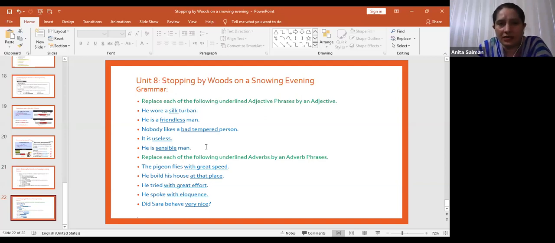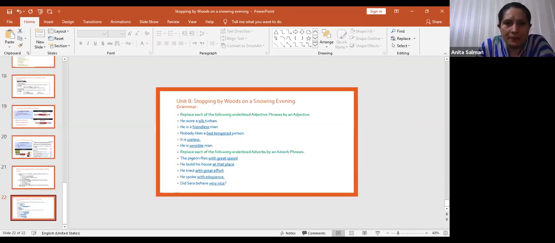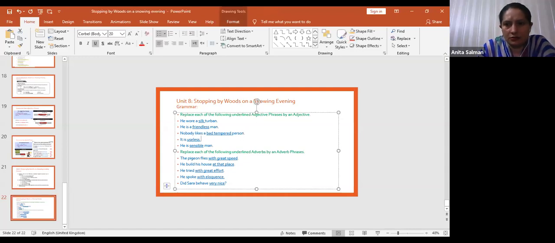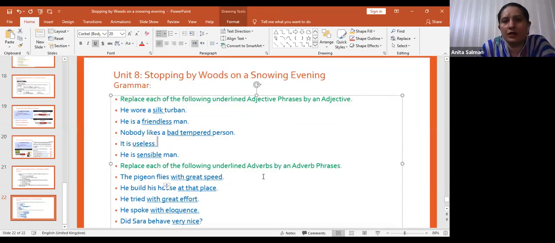Hope it is clear. If part one is clear, give me thumbs up. Yes, quickly. Okay, fine, thank you. Now part B. Part B is: replace each of the following underlined adverbs by an adverb phrase.